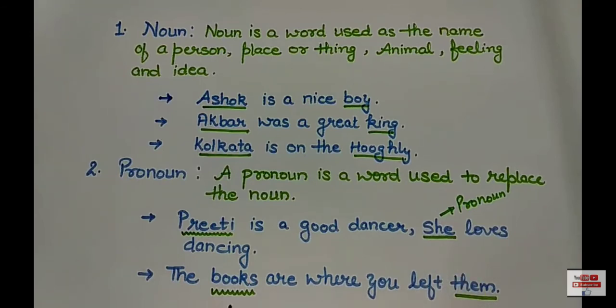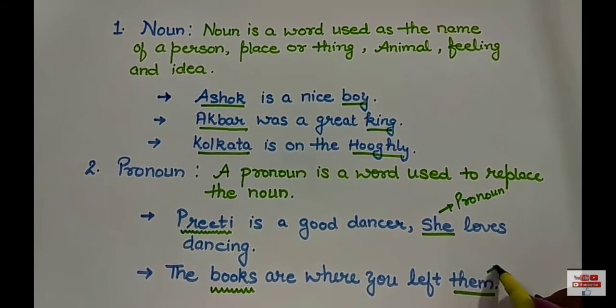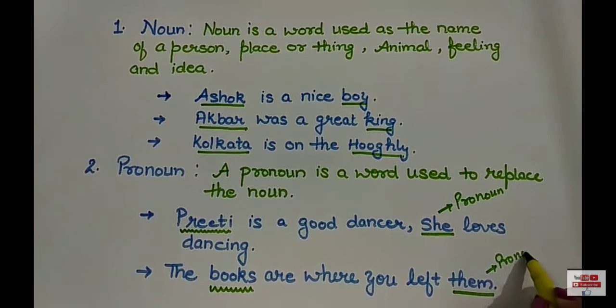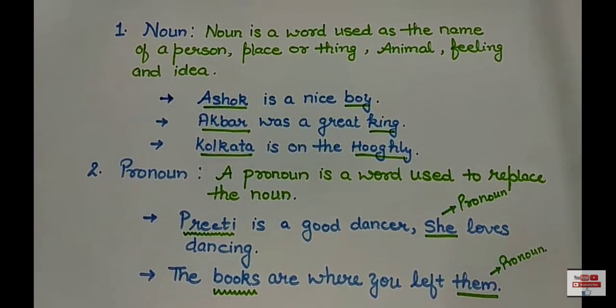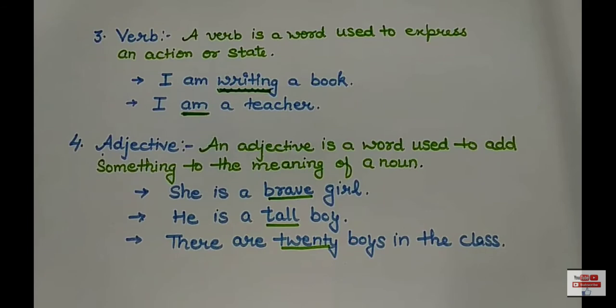One more example is here. The books are where you left them. Now, books are things and noun and we use them for books and them is a pronoun. Coming to the next one, verb. Verb is a word used to express an action or state.